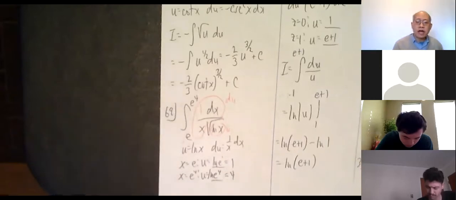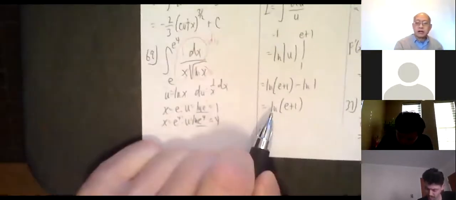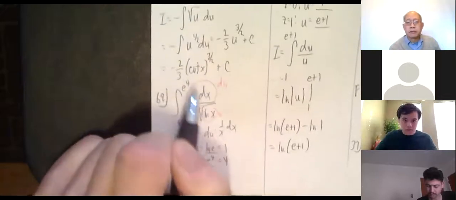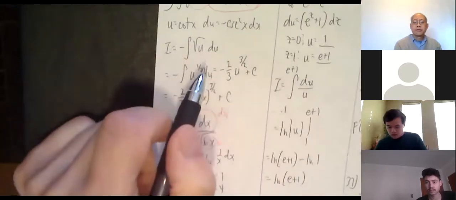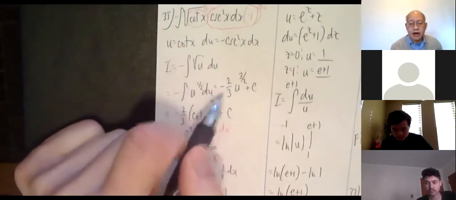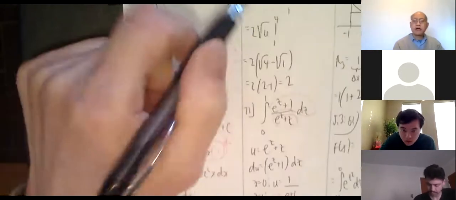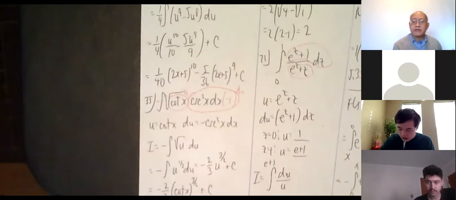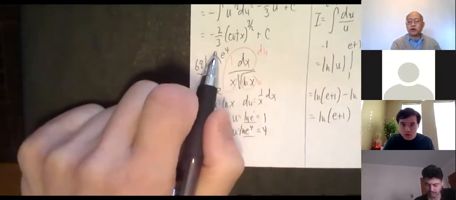Okay, so 69, definite integral. What's the answer to a definite integral look like? A real number. 71 is a definite integral too. So there's a definite final answer as a number, ln e plus 1 or whatever. For indefinite integrals, blah, blah, blah, plus c. You're doing the same process. You're still doing the anti-differentiation. So for indefinite integrals, just find the antiderivative and then put plus c. For definite integrals, you're going to be plugging in stuff. But now with substitution, you might have different limits. In other words, you may not be integrating from 0 to 1 anymore, or from e to the 4th anymore.